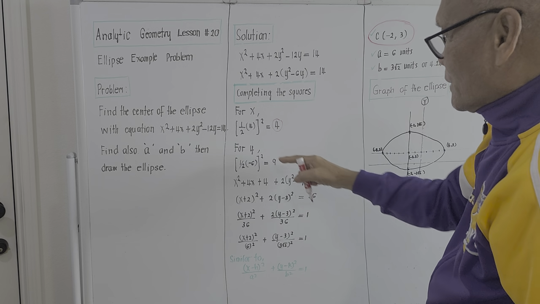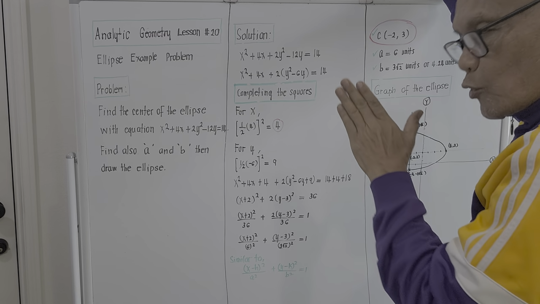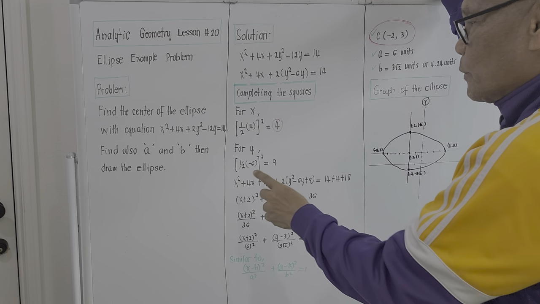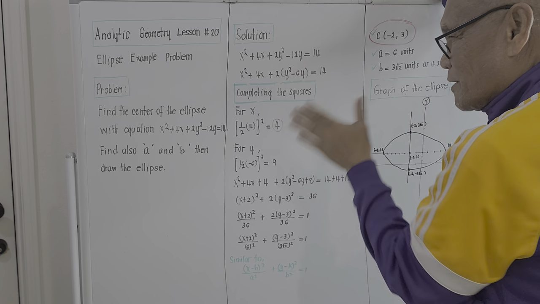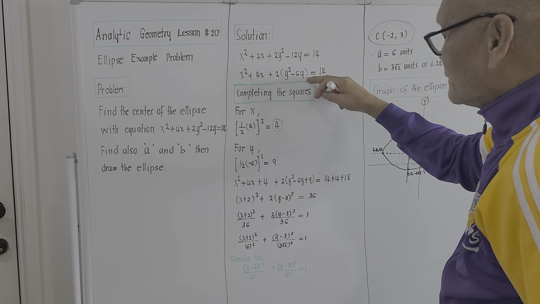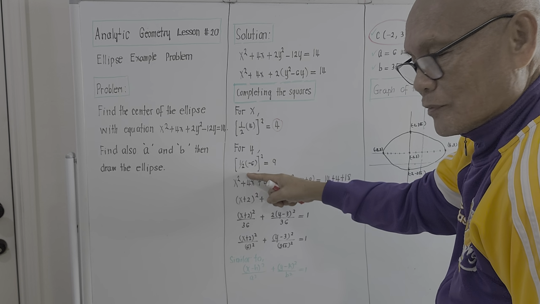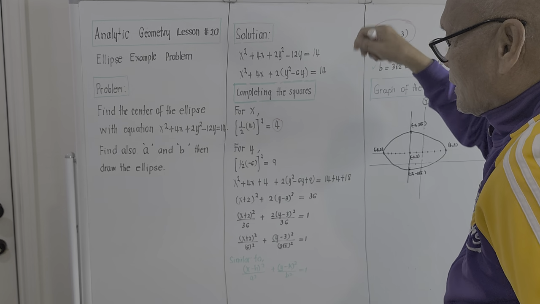Okay? For the y term, we will take the coefficient of y, no, the coefficient of b, of y rather. We are now in the y term. So this will become (1/2 of negative 6)².